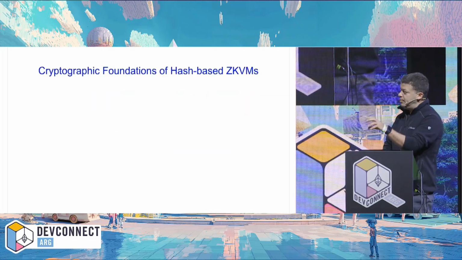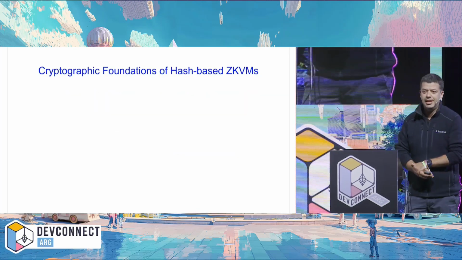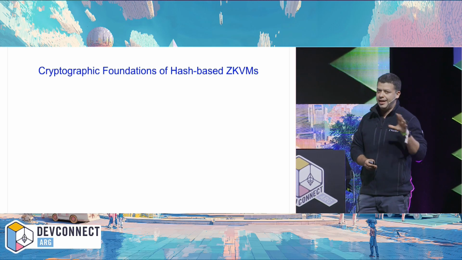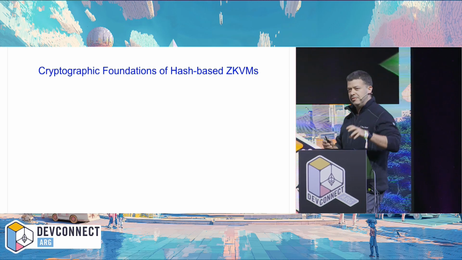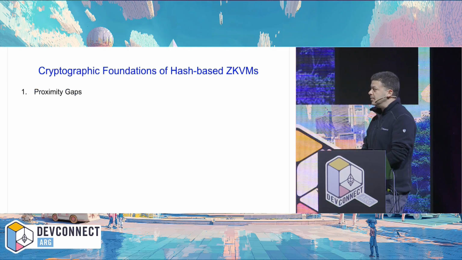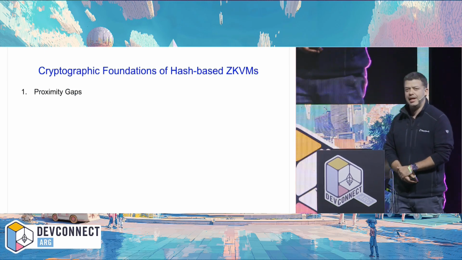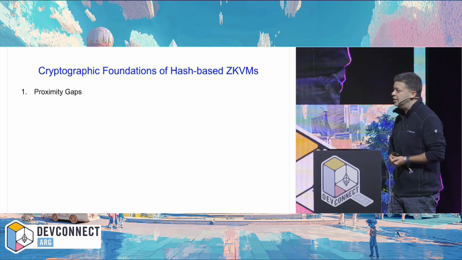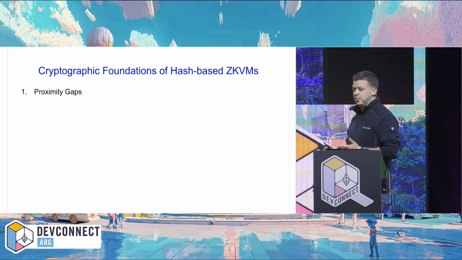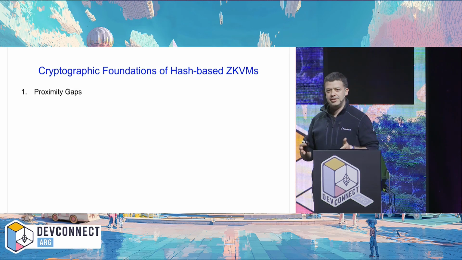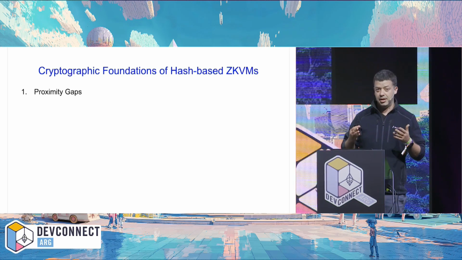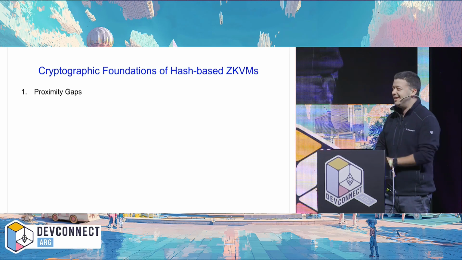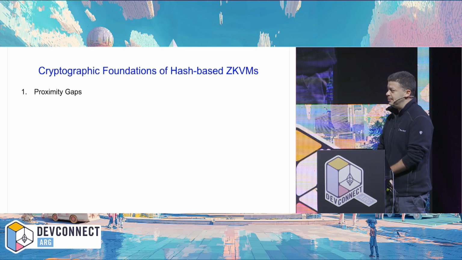Zooming in on zkVMs, we're making a few cryptographic assumptions, and I want to highlight what they are, and then zoom in on one of them. First is this notion of proximity gaps, which Arantxa mentioned earlier in her talk. This is a conjecture that most teams rely on. I'm happy to report that at Succinct, as of this week, we're proving in real time without making this conjecture. So I'm sleeping a little bit better.